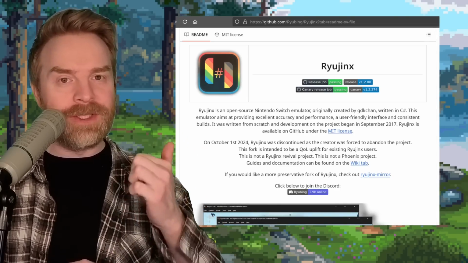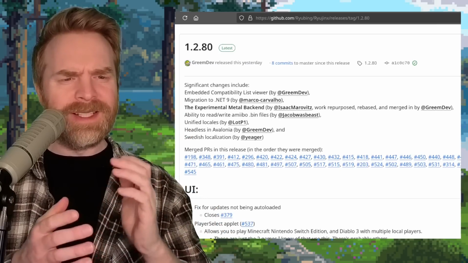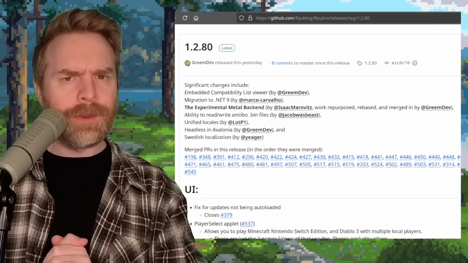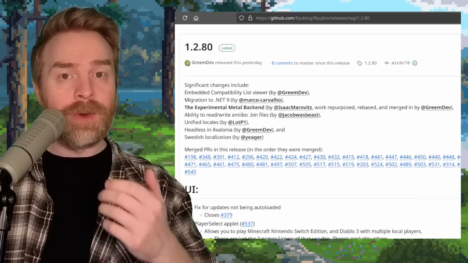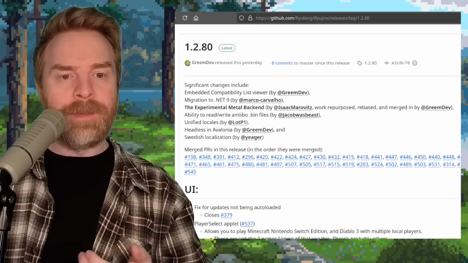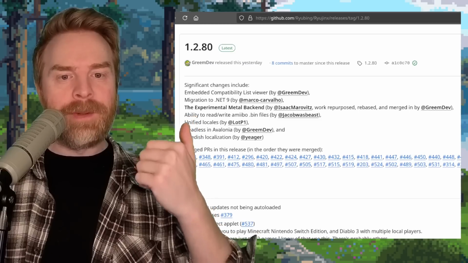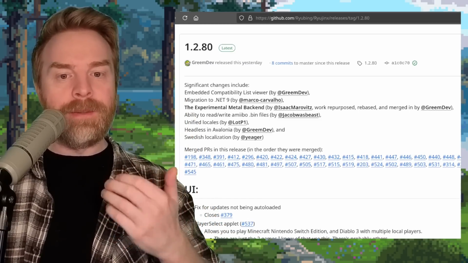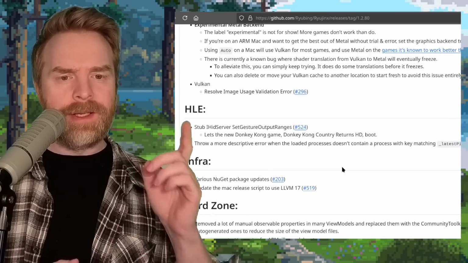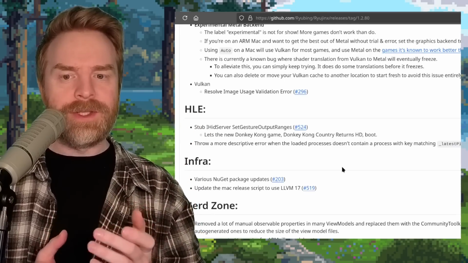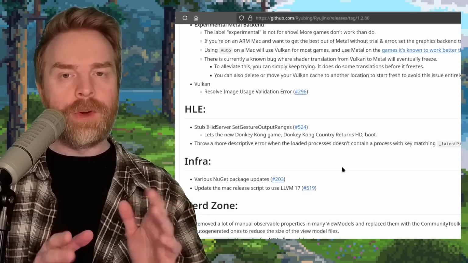And there's one here that just got a brand new update. So at the time of filming, version 1.2.80 is the latest version of Ryujinx. This one is a pretty significant update. There's a whole bunch of changes here, a whole bunch of fixes. There's an embedded compatibility list viewer, migration to .NET 9, the experimental Metal backend, the ability to read-write Amiibo bin files, and even more. On top of that, in terms of game compatibility, it seems that Donkey Kong Country Returns HD is booting.